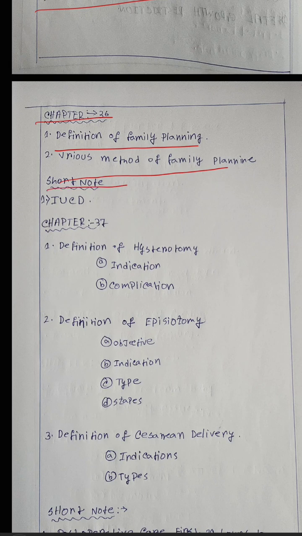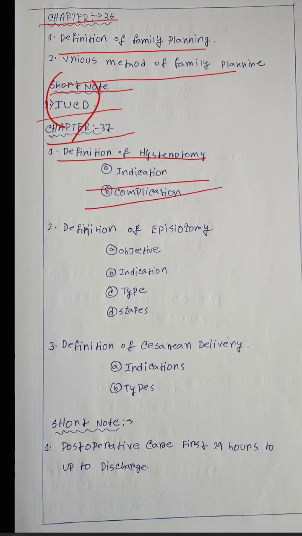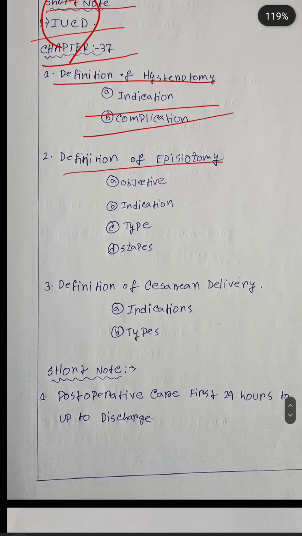Short note is intrauterine copper device, that's the short form IUCD. Next, chapter number 37: definition of hysterectomy, indication and complication of hysterectomy. Next, definition of episiotomy, objective of episiotomy, indication, type and steps.